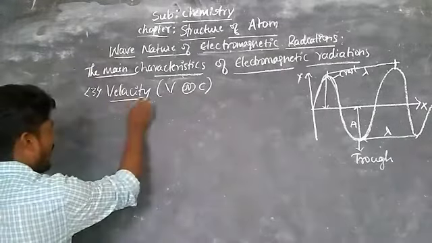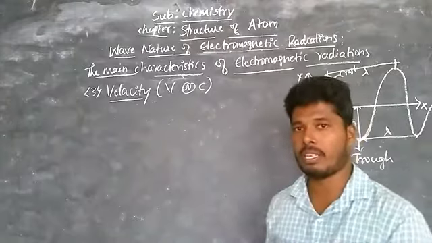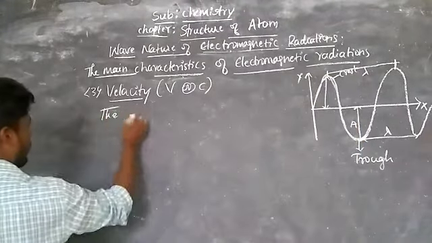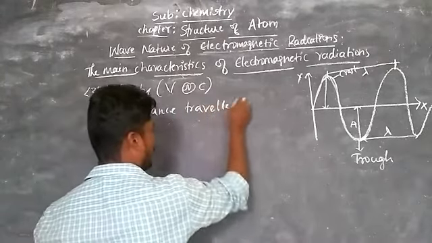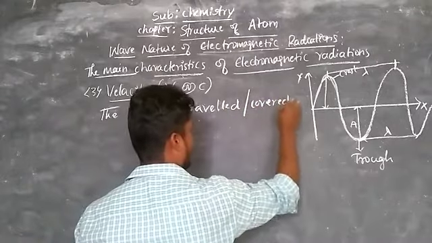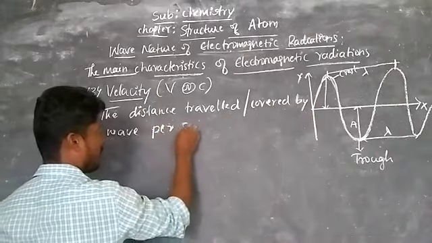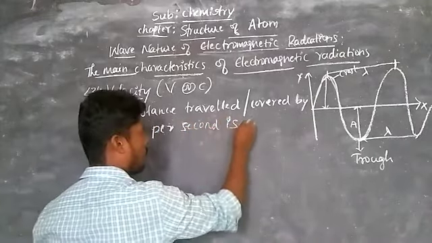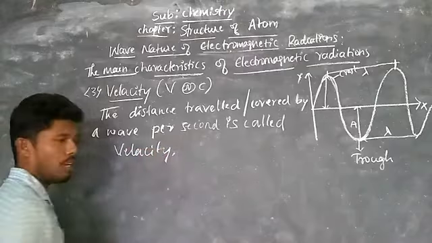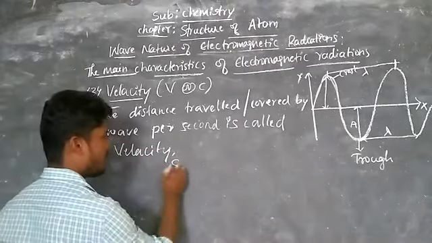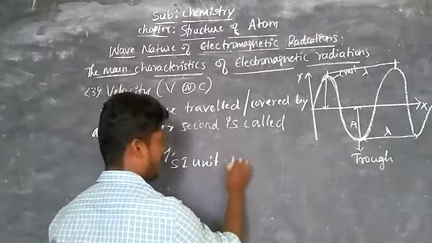Velocity is defined as the distance traveled or covered by a wave per second. That is called velocity, and the SI unit is meter per second.